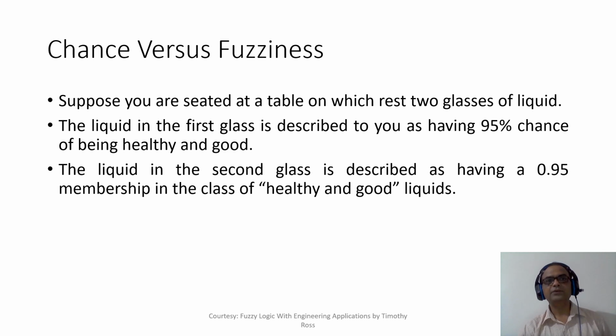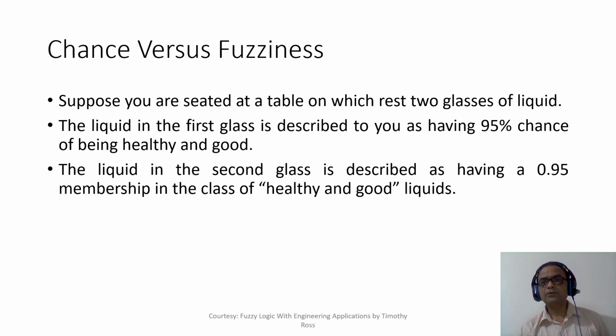But if you take the second glass, the liquid is described as having a 0.95 membership in the class of healthy and good liquids. Will you consider poison as having a 0.95 membership in the class of healthy and good liquids? Certainly not, right? Because poison will have a 0 membership in the class of healthy and good liquids. Yes, with 0.95 it is possibly certainly a healthy and good liquid.